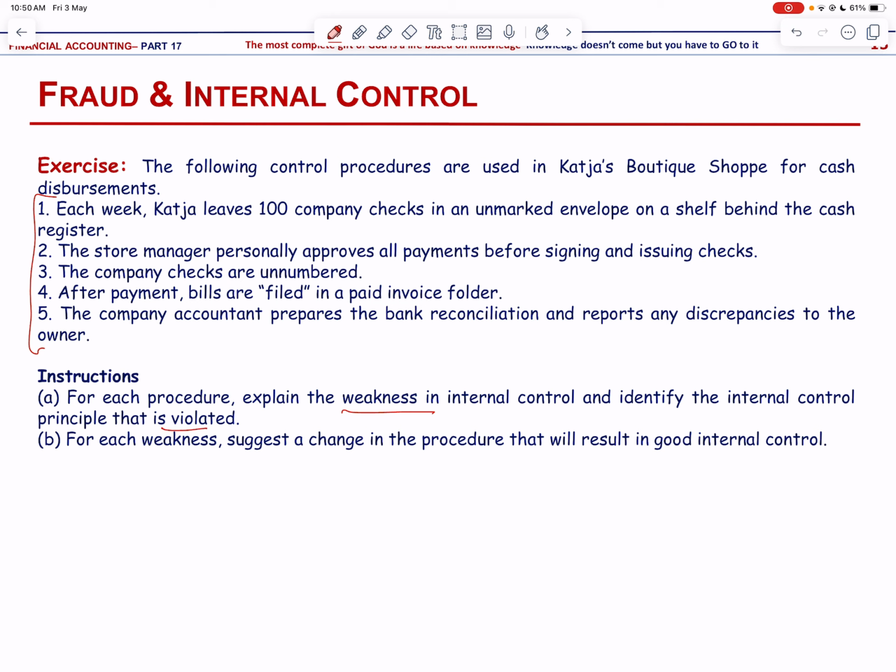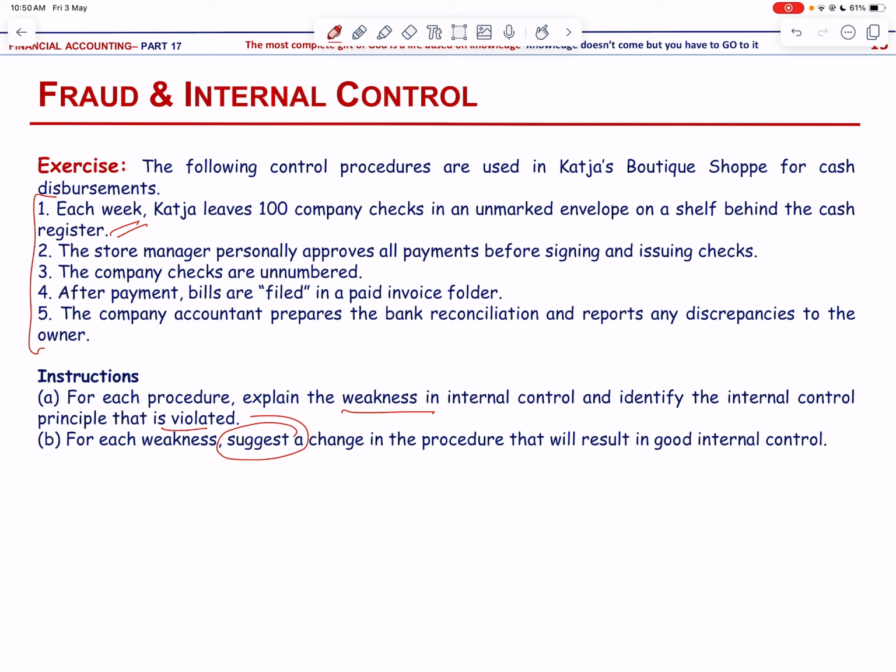For each weakness, suggest the change. So in the first case, the weakness is that the checks are not stored in a secure area. The principle that it violates is physical control, and the recommended change is that the checks should be stored in a safe or locked file drawer.